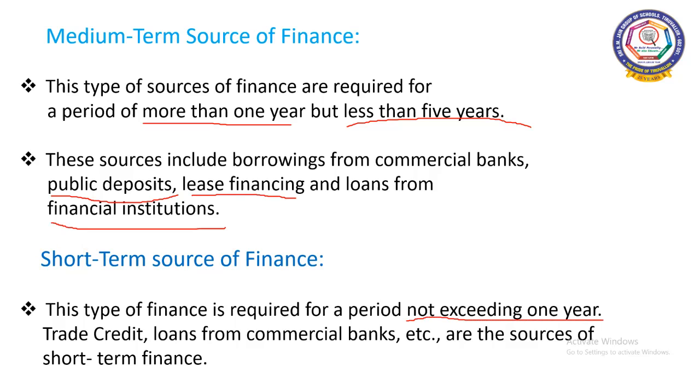You can take the example of trade credit, loans from commercial banks, etc., as sources of short term finance. Trade credit is nothing but credit between two traders. That is, the supplier may grant goods or services to the buyer on credit for a certain period of time. That is, it has to be paid within 1 year. This is called trade credit.